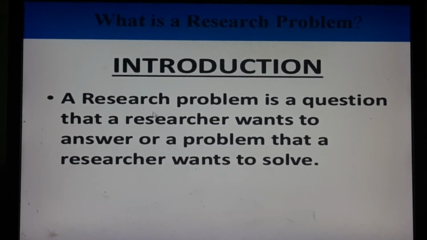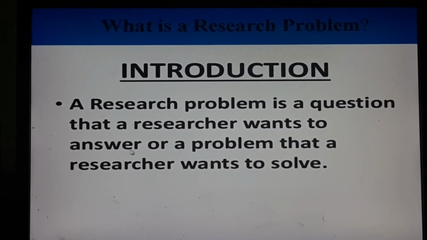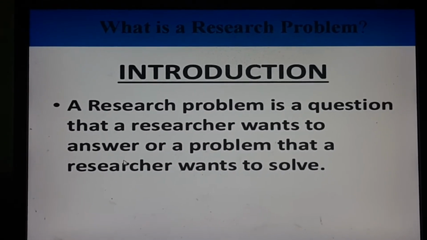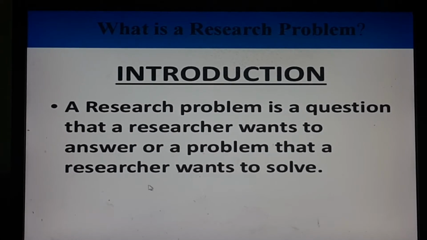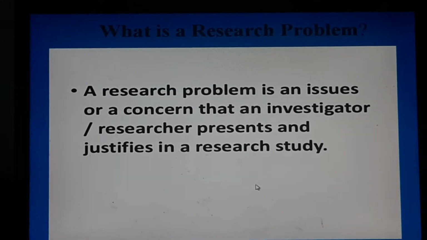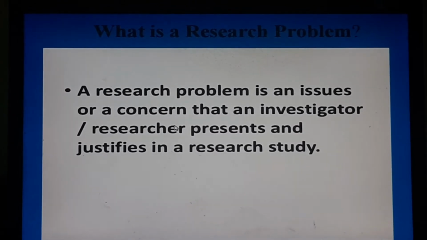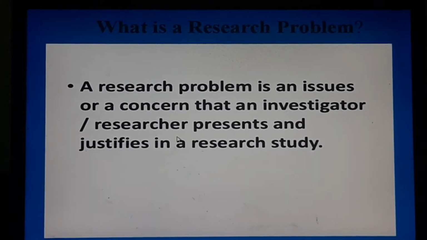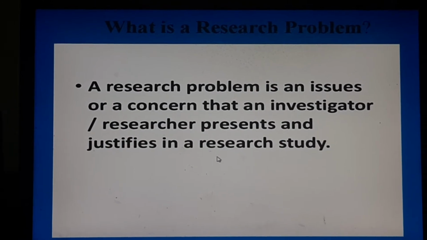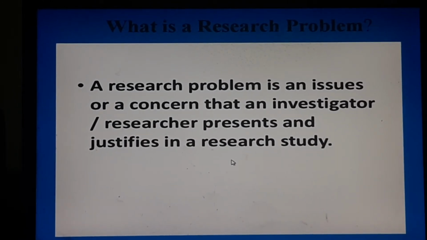Therefore, a research problem is a question that a researcher wants to answer, or a problem that a researcher wants to solve. A research problem is an issue or a concern that an investigator or researcher presents and justifies in his or her research study.